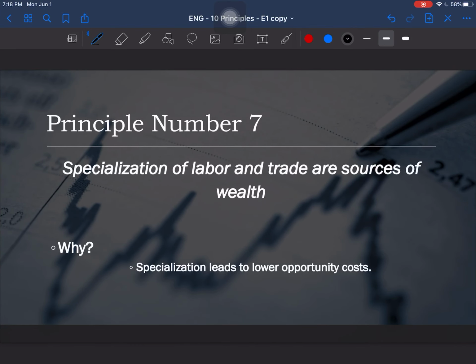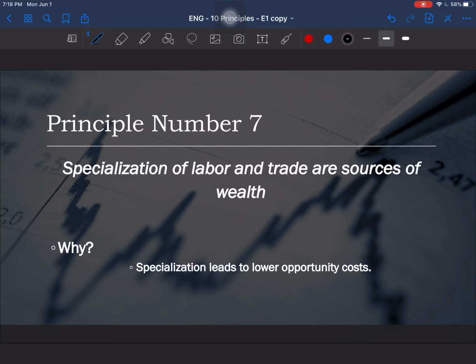Principle number 7. The specialization of labor and trade are sources of wealth. Well, this can be a lot of big words: specialization, labor, trade. How do they help wealth? Basically, what happens is that specializing and trading leads to lower opportunity costs. And because those opportunity costs are lower, then we are wealthier, right?